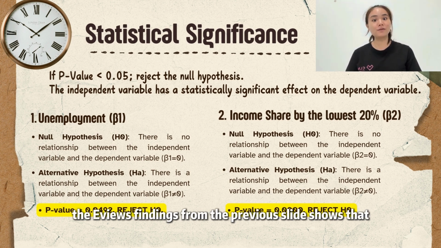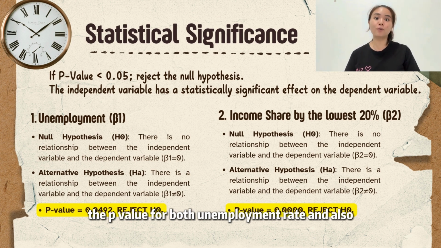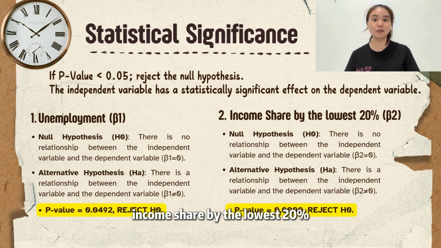The EViews findings from the previous slide show that the p-value for both unemployment rate and also income share by the lowest 20% is lower than 0.05.